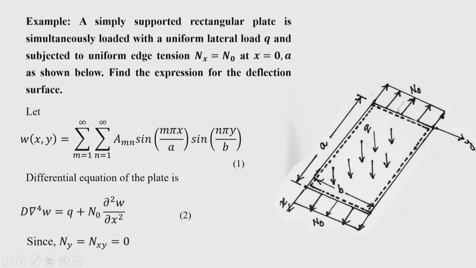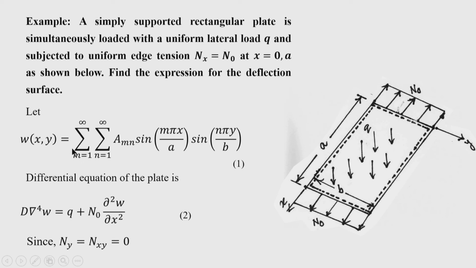When we consider the buckling of the plate, then we will consider this n naught as compression, but here we consider the force as a tensile force. So, if it is a tensile force, then the differential equation is this: d del 4 w equal to q plus n naught del square w by del x square.